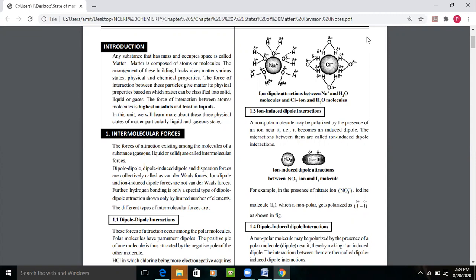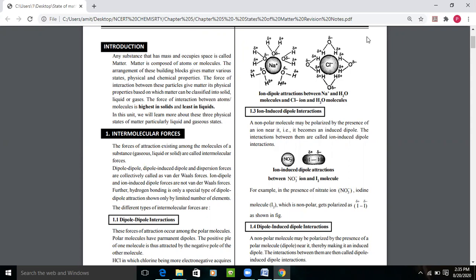There is some force of attraction that exists between these atoms and molecules. The arrangement of these building blocks gives matter its various states, physical properties, and chemical properties. The force of attraction between these molecules gives matter its physical properties, based on which matter can be classified into solid, liquid, and gases.